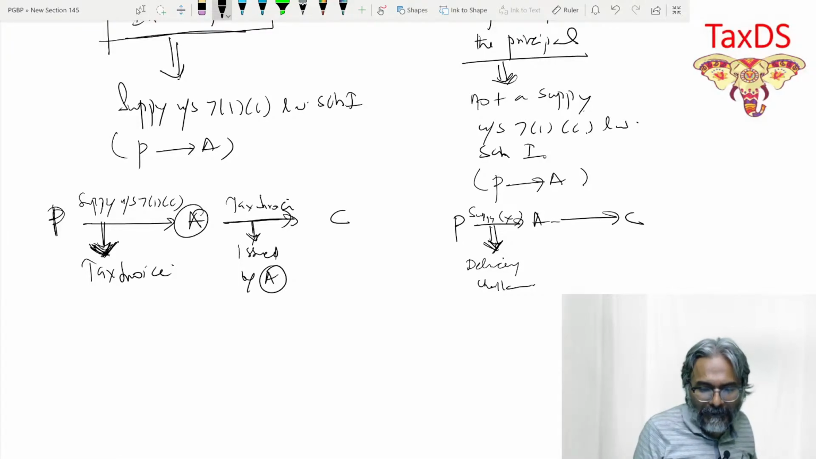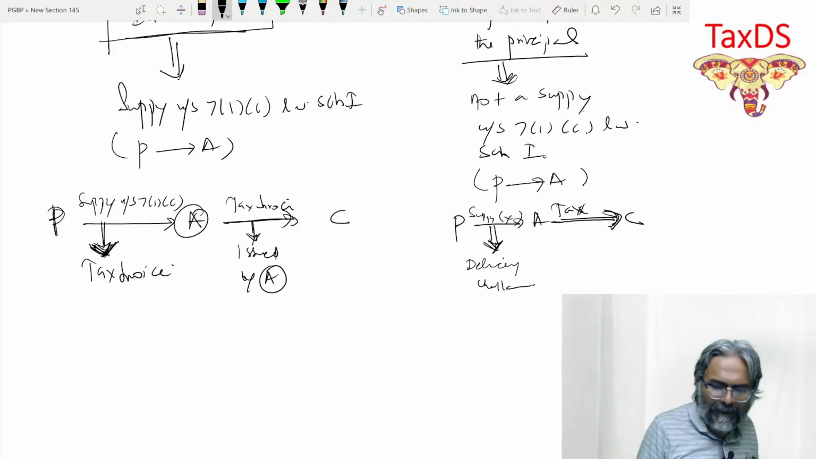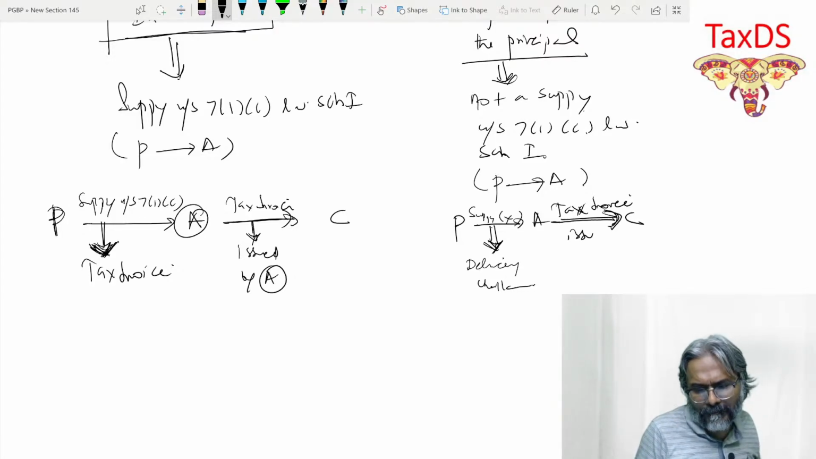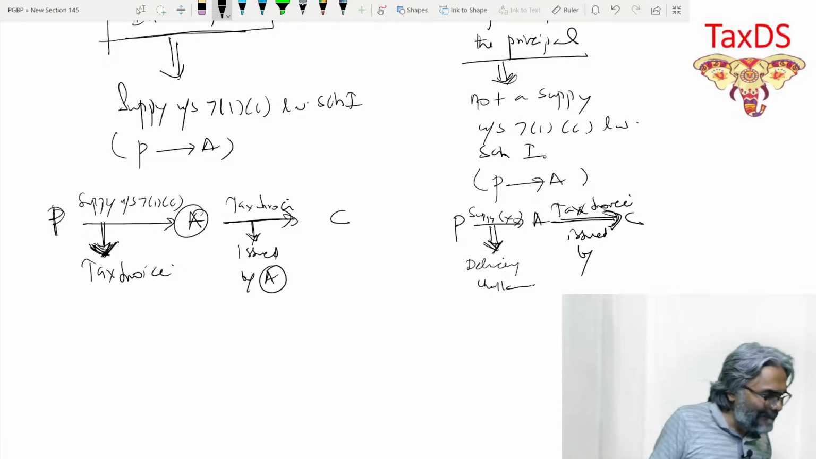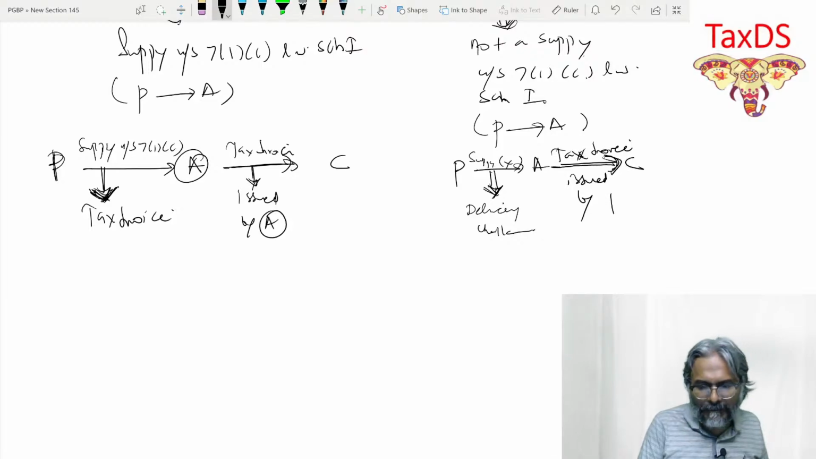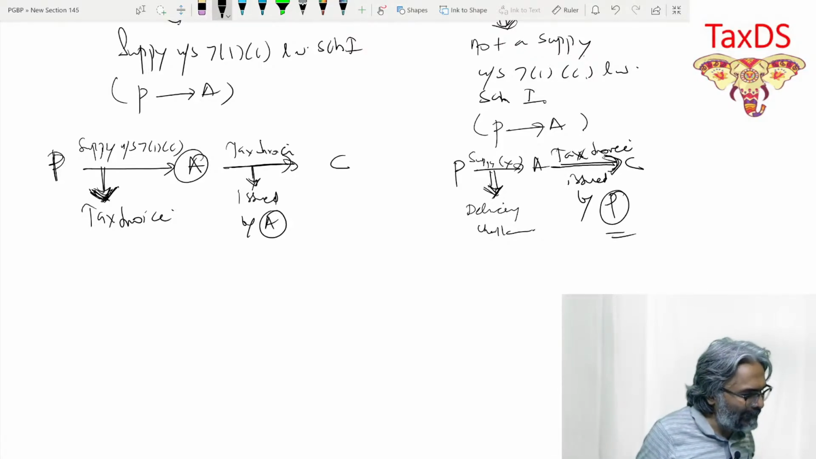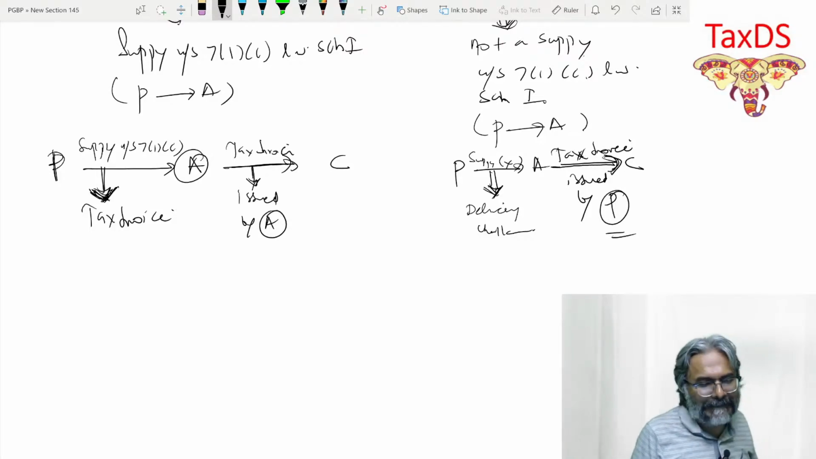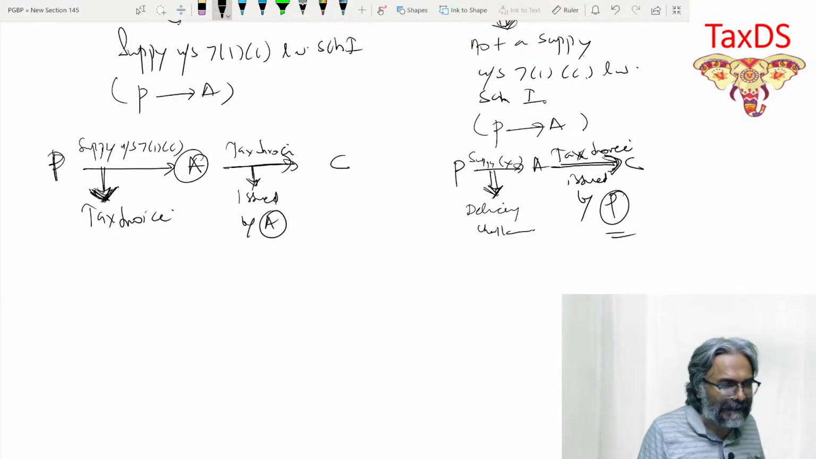And now you tell me over here, who is going to issue the tax invoice? In this case, obviously this is a supply, no? From agent to customer is a supply under 7(1)(a). Who is going to issue the tax invoice over here? Indeed, it has to be by the principal. By the principal, isn't it? And that exactly is the game, students.